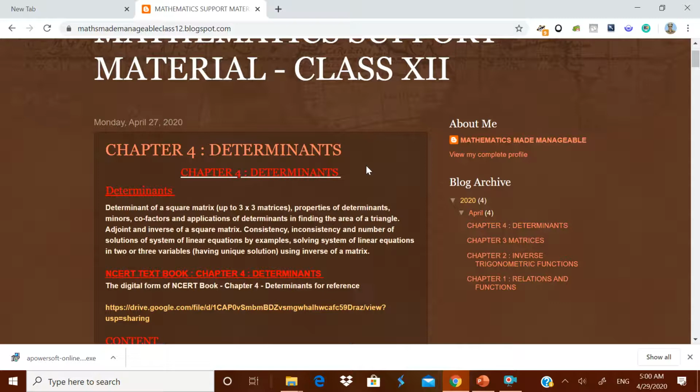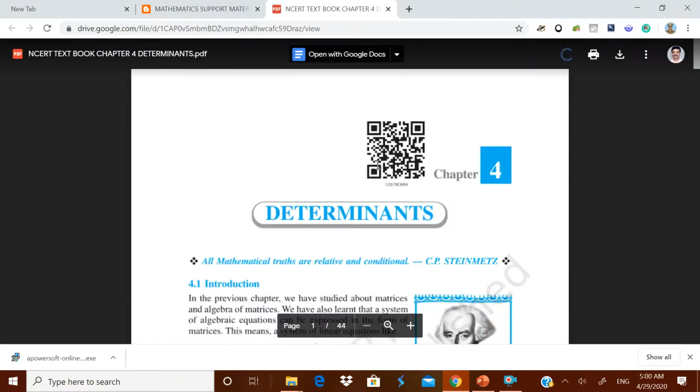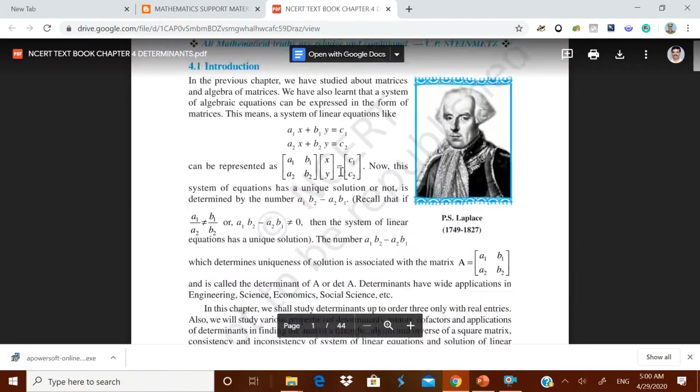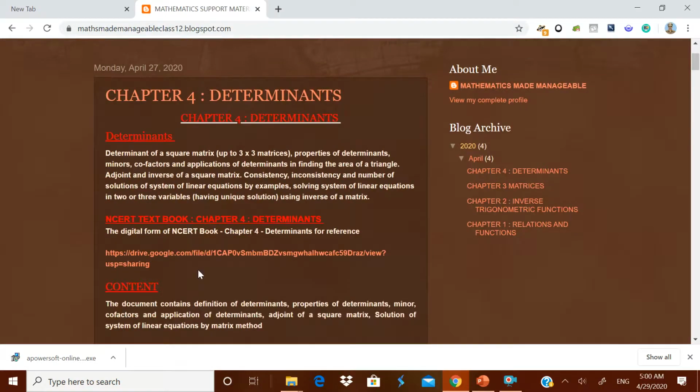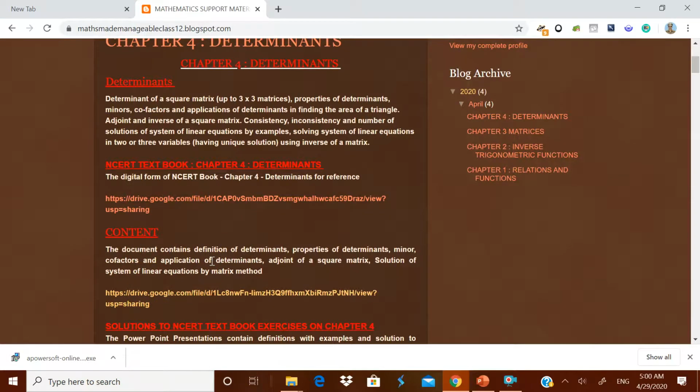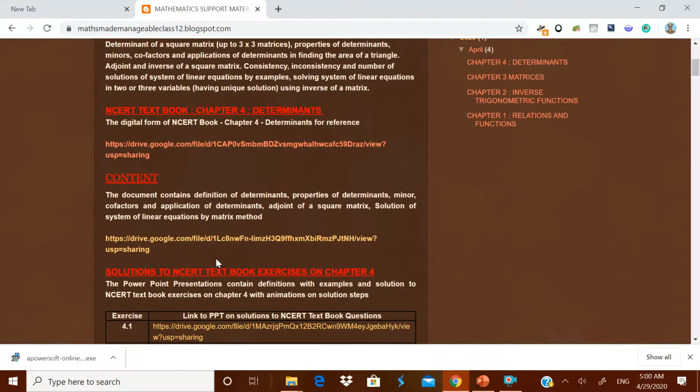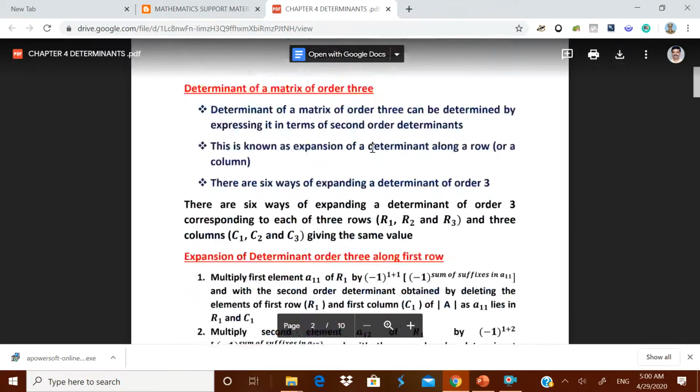It starts with the syllabus, and the NCERT textbook is given. If you click it, the digital copy of the NCERT textbook opens. Now you can have a quick look at the content. Again it is followed by the content which contains definition and properties of determinants, and it is presented in the form of a PDF file. You can download it also, and this is for quick reference.